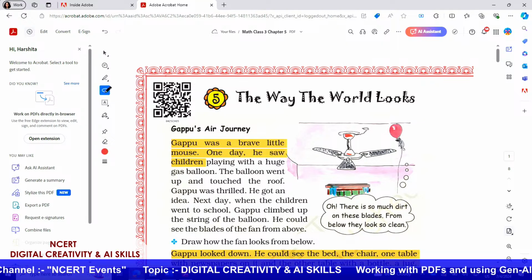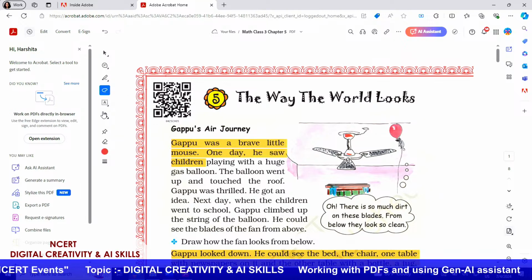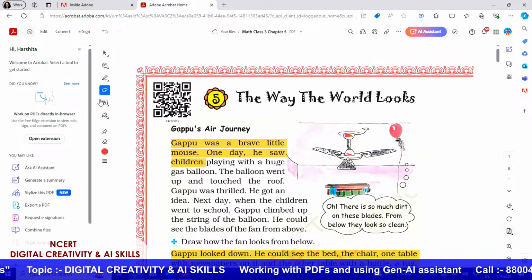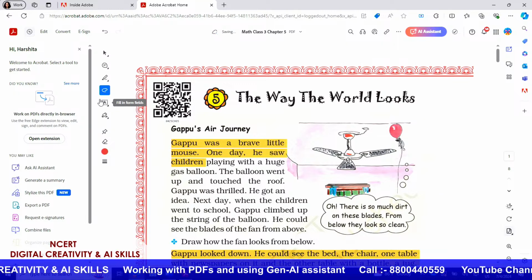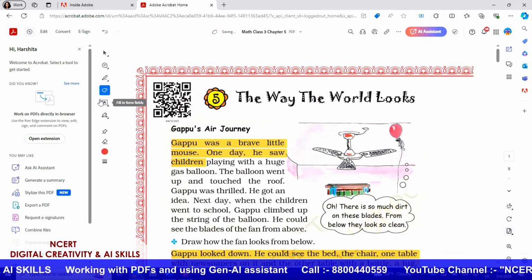So these are the main tools that are generally available for users, and please feel free to explore the different kinds of functions that you have and see how they work for you.